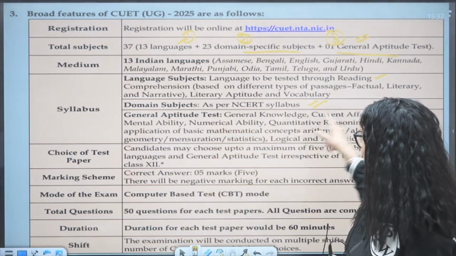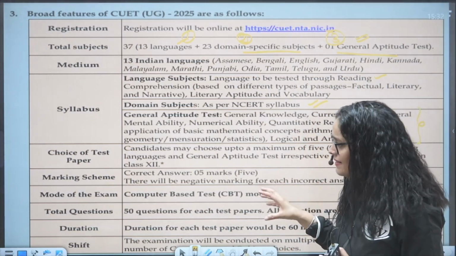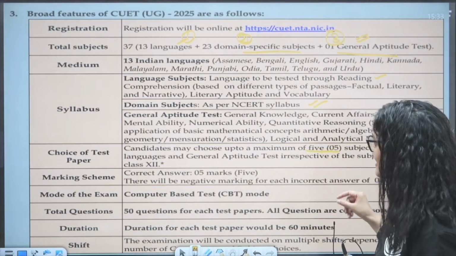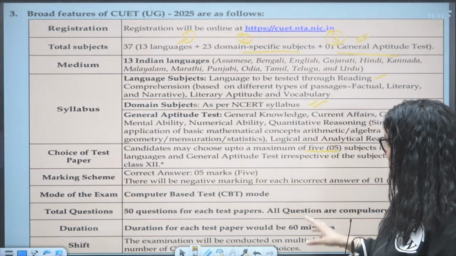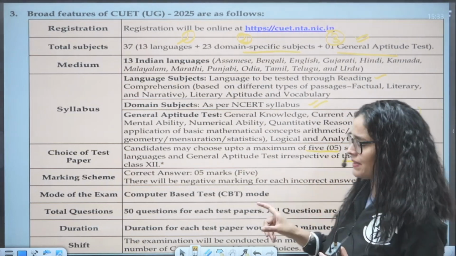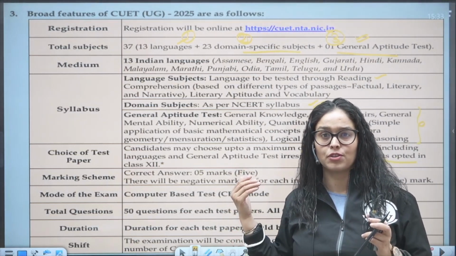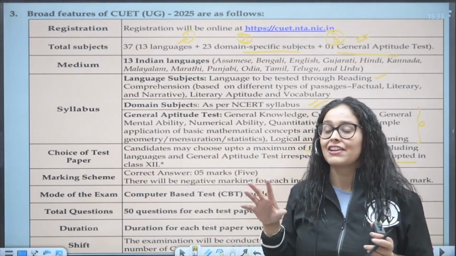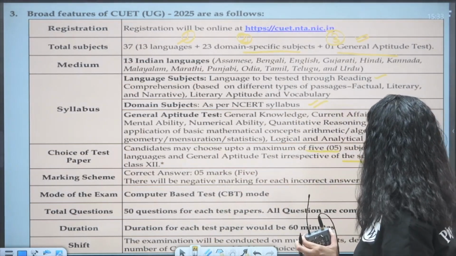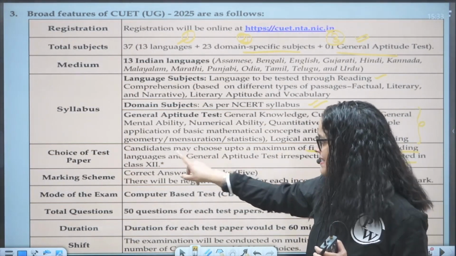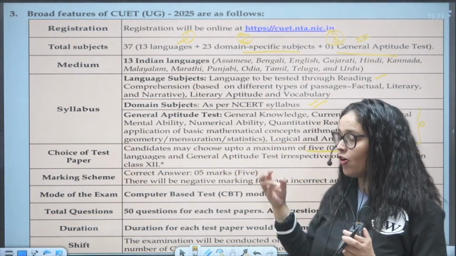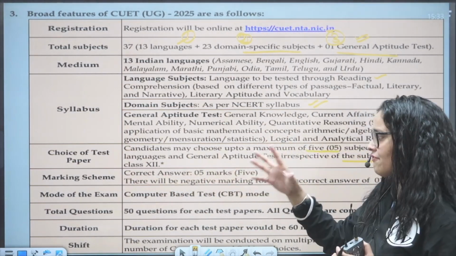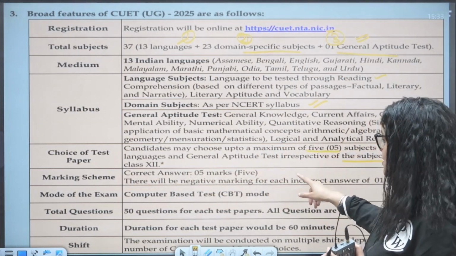And this is the format for the general aptitude test. Next, choice of the test paper. A candidate may choose up to a maximum of 5 subjects, including language and general aptitude test, irrespective of the subjects opted in class 12th. So it doesn't matter if you have done PCB or you are from the science stream and you want to go for BA, yes, you can choose it. Up to 5 subjects means including these also. So one is language, the second is general aptitude, and 3 more subjects you can choose. Next, the marking scheme: for a correct answer, you will get 5 marks, and for wrong answers, you will get -1.